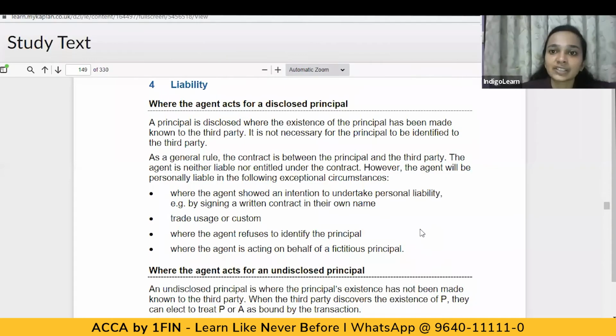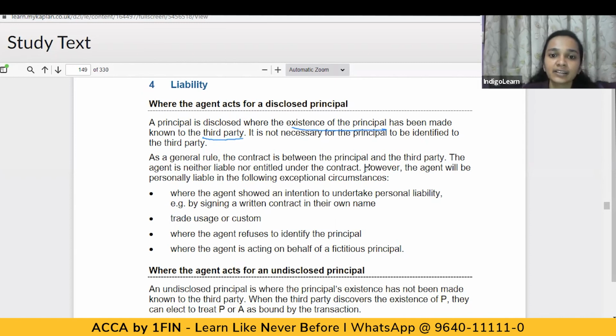So where the agent acts for a disclosed principal, where the existence of the principal has been made known to the third party, we say that the principal is a disclosed principal. And it is not necessary for the principal to be identified by the third party. The meeting between the principal and the third party is not necessary.